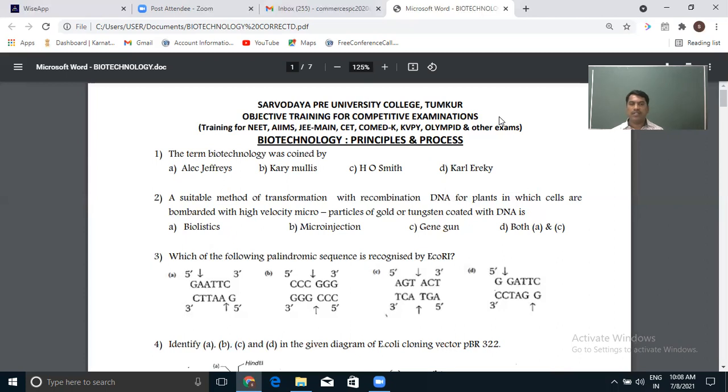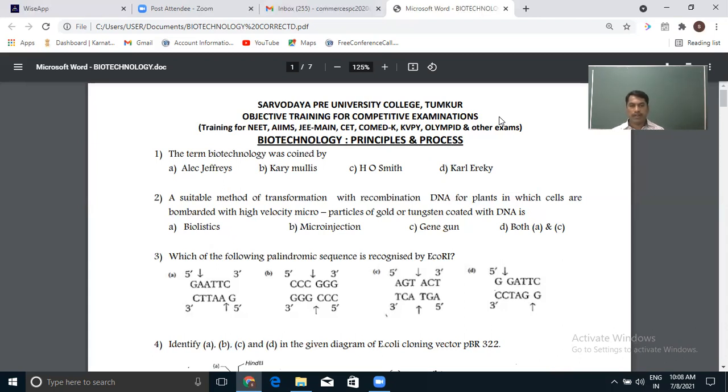If you start reading from 5 prime to 3 prime, it will be the same, and on the opposite strand, if you read from 5 prime to 3 prime, it will be the same. For instance, what is given in the options are all palindromic sequences. The first one you can look at: GAATTC from 5 prime to 3 prime.